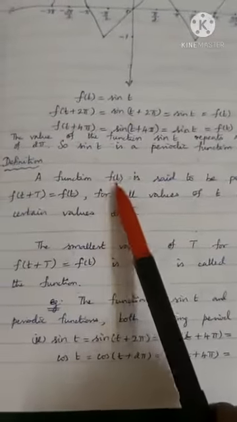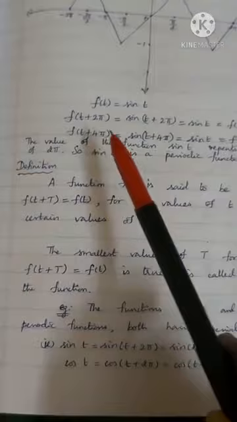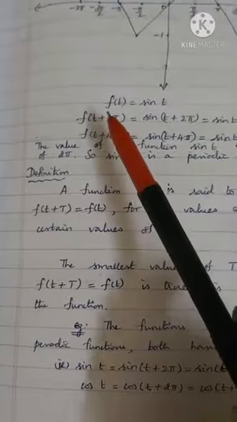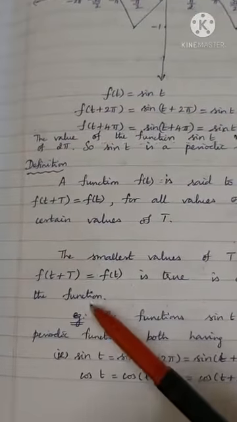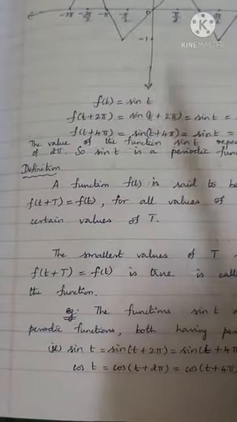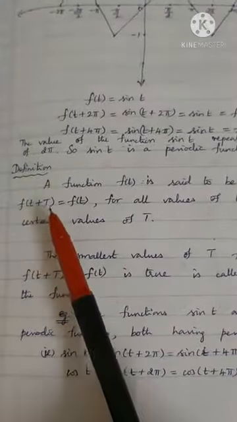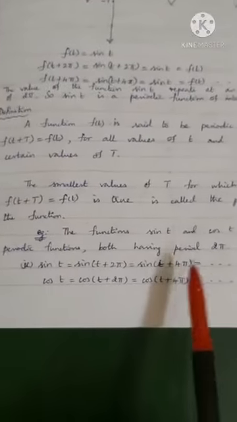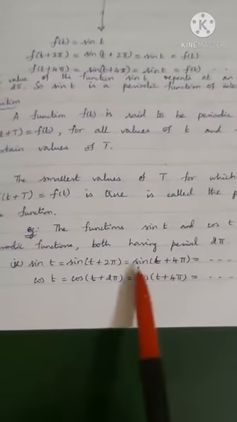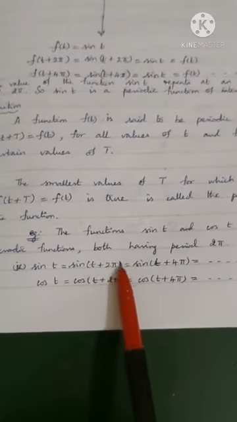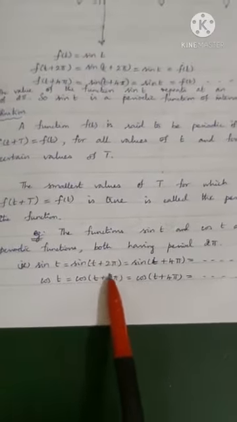What is the period of the function? 2 pi, 4 pi, 6 pi are all periods of the function, but the smallest value of capital T which satisfies this relation is called the period of the function. So 2 pi is the period. For example, sin t and cos t are periodic functions, both with period 2 pi. Sin of t plus 2 pi, 4 pi, etc. all give sin t, but the smallest value satisfying this condition is 2 pi.